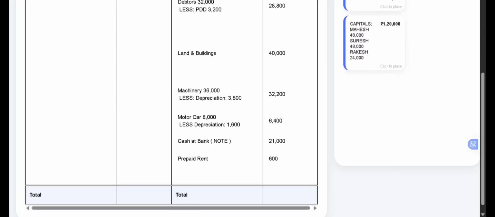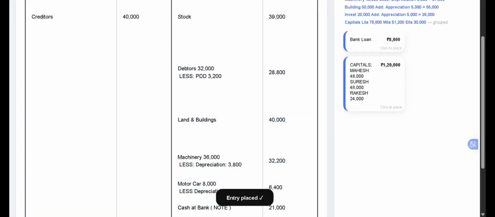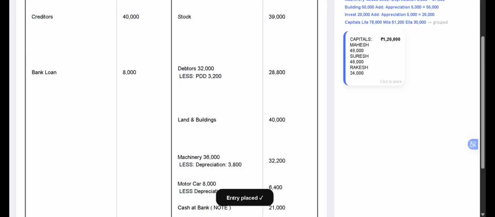Now moving on to the liabilities of the balance sheet. First we have creditors 40,000. There is no adjustment for that. And next we have is the bank loan. Even for bank loan there is no adjustment. So we are going to write it as it is, bank loan 8,000.